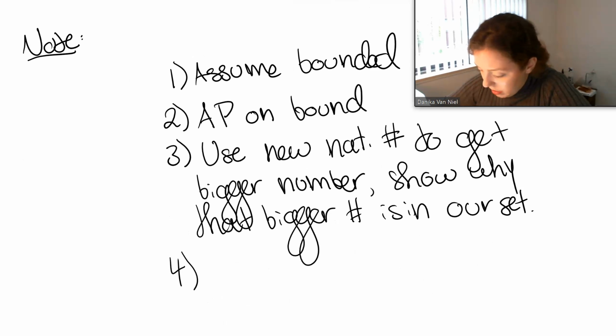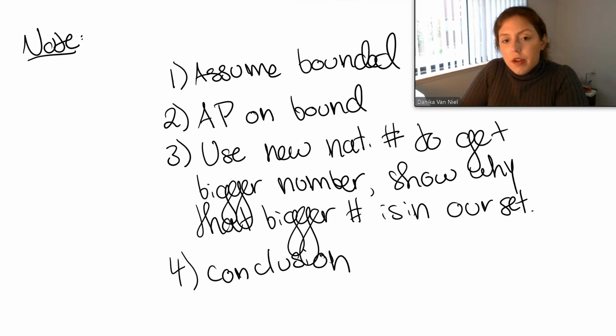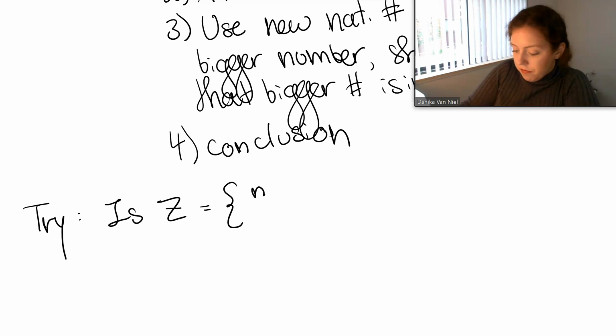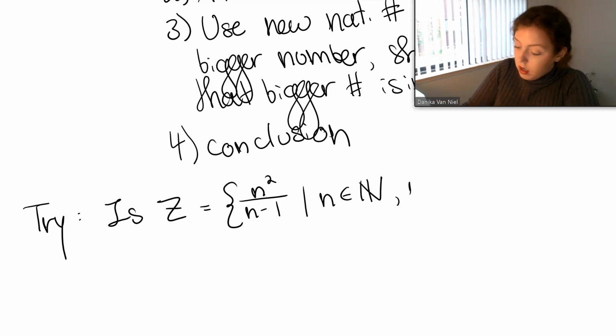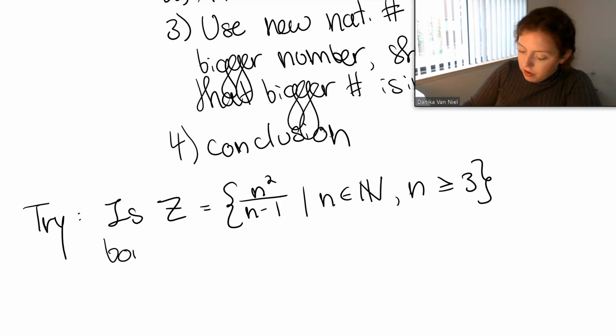Conclusion, please. Conclusion. So I thought I would end with one that you can try on your own, and you can bring it to office hours or ask one of your friends who's also in the program. It's a set Z whose elements look like n squared over n minus 1, n being a natural number that's bigger than or equal to 3. Is this bounded? Prove why.